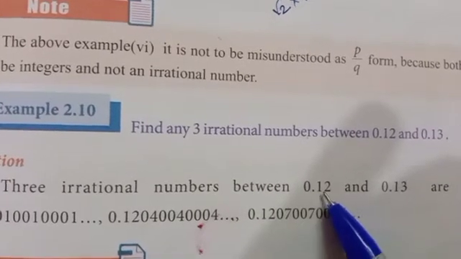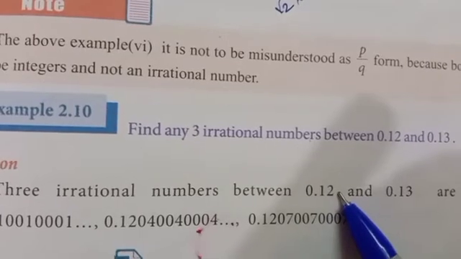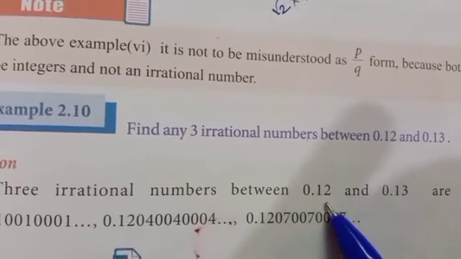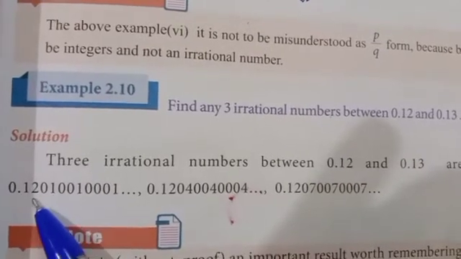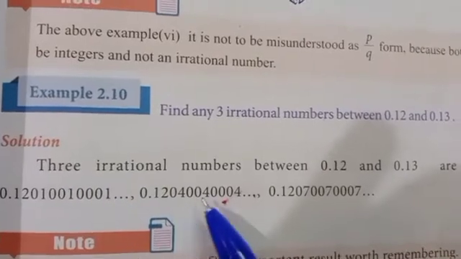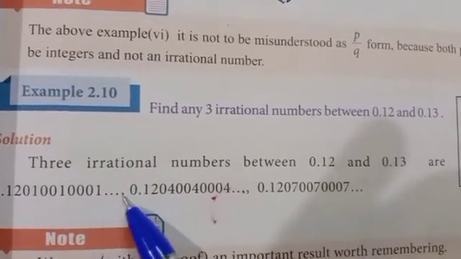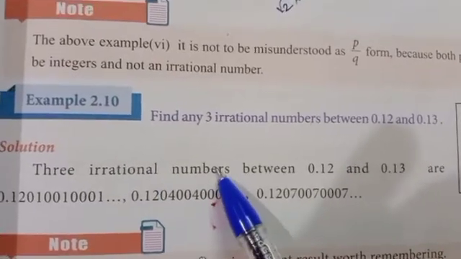Start with 0.12, then write any digits in any order, and at last use the etc symbol because we need irrational numbers.